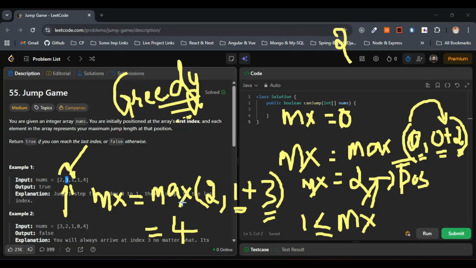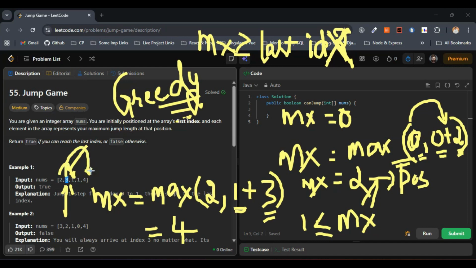We will check whether max is greater than or equal to the last index, which is the fourth index. We have the value 4, which is equivalent to the last index, so we can reach the end.